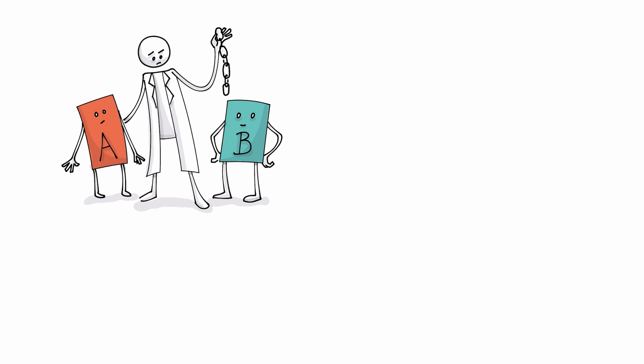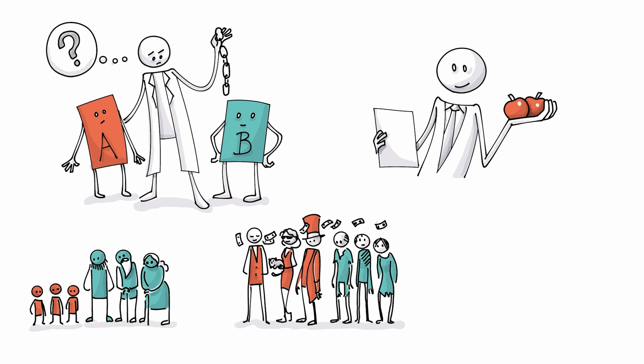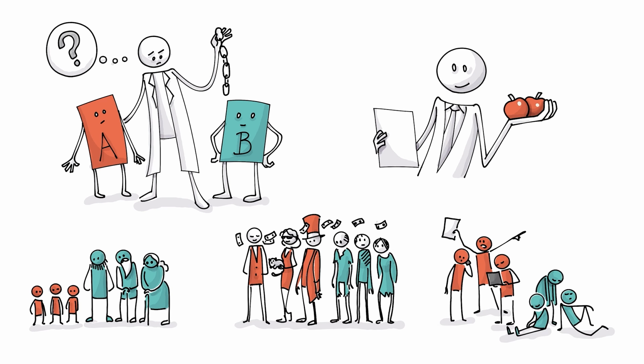To help us find a causal link, it's useful to compare apples with apples, such as grouping people by age, income, or lifestyle when we study them.